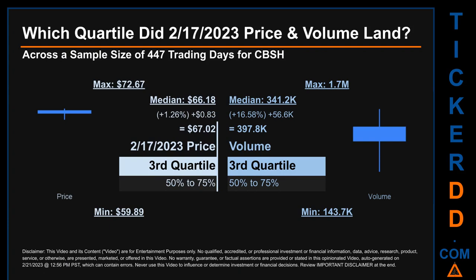Quartiles tell us about the spread of a data set by breaking that data set into quarters, just like how the median breaks the set into half. Descriptively, CBSH has a median price of $66.18. Therefore, February 17, 2023 price was higher from that middle marker by 1.26%. The day's volume of 397.8 thousand was more than the median by 16.58%.